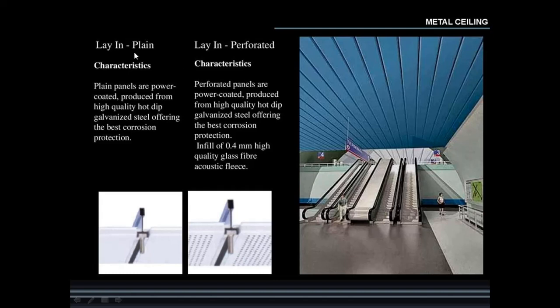Next is the metal ceiling. Metal ceiling has lay-in plain characteristics and lay-in perforated characteristics. In lay-in plain, the plain panels are powder coated, produced from high quality hot dip galvanized steel, offering the best corrosion protection. They are in this fashion. And as far as lay-in perforated metal ceiling, it will look like this.